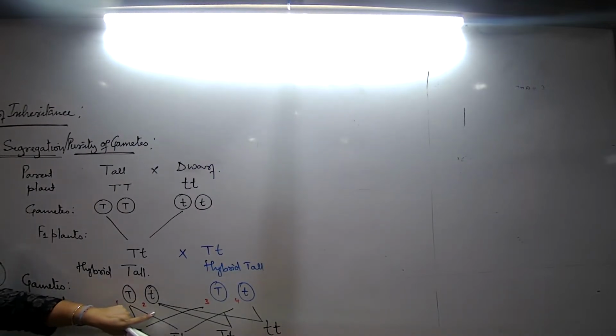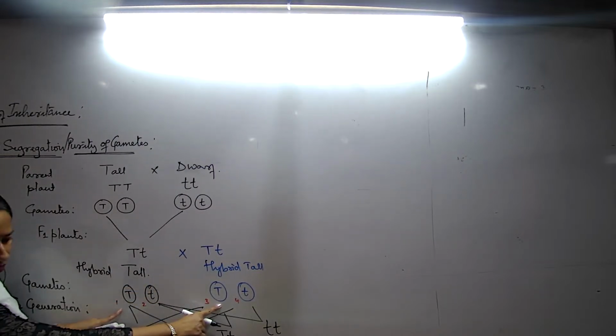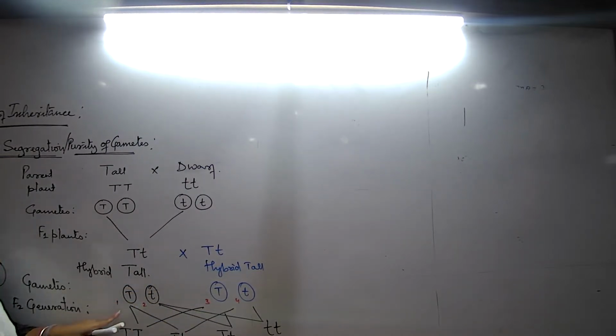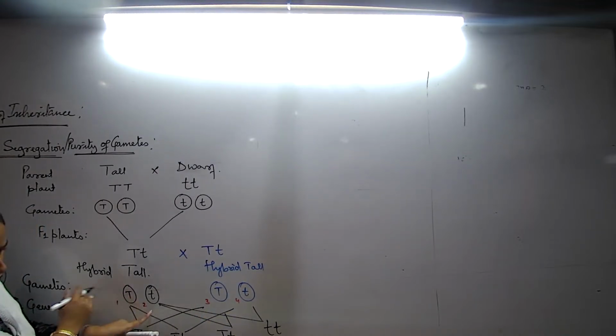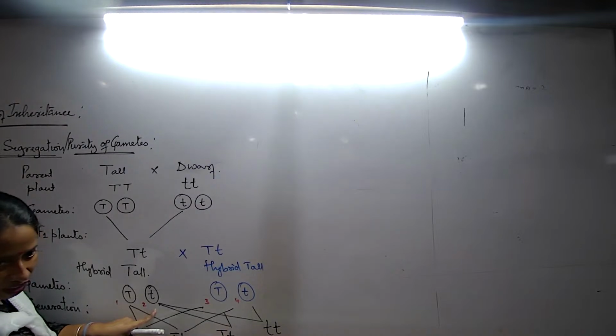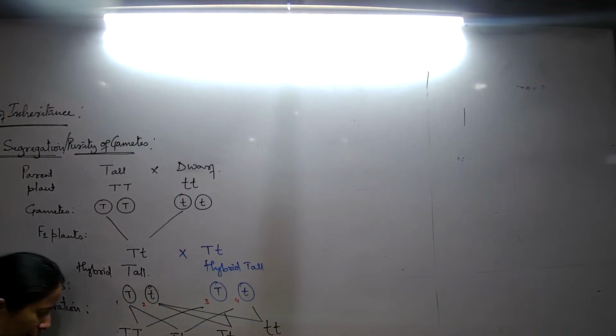1 and 2 are gametes of one parent, 3 and 4 gametes of another parent. So 1 and 3, I write here. 1 and 4, I write here. 2 and 3, I write here. 2 and 4, I write here. Done? Clear? Now that we write in the form of letters, what do we call this? Genotype or phenotype? Genotype. Now we have to write its phenotype. What will be the phenotype of this particular plant? Tall. We will write pure tall.